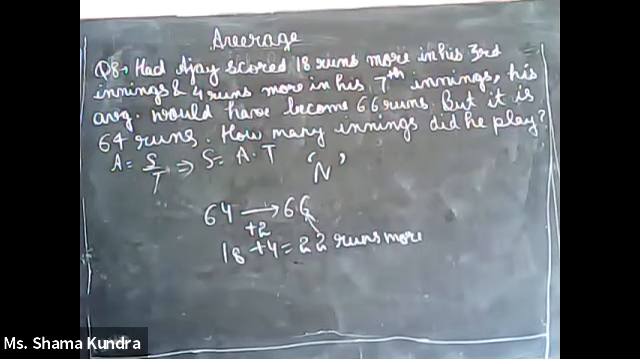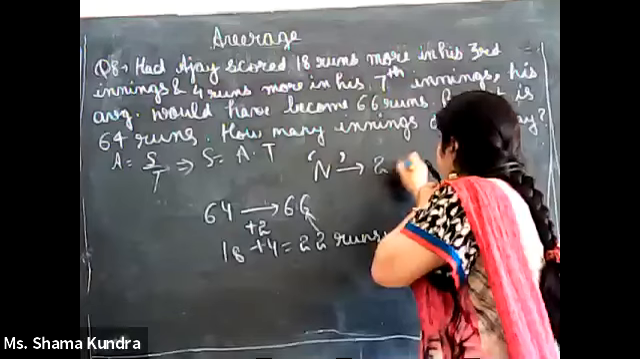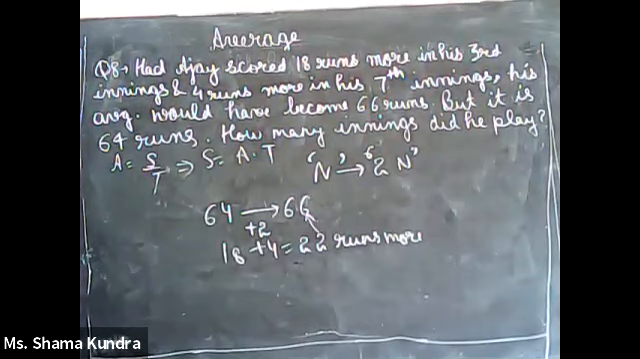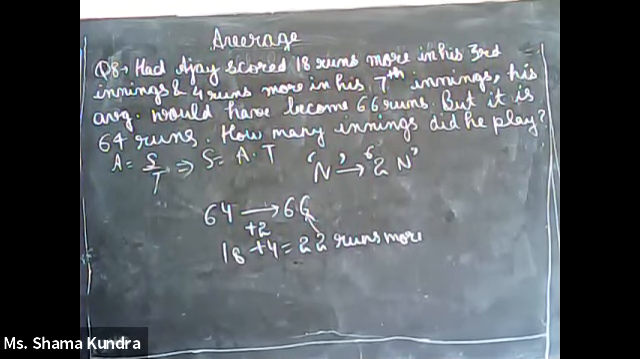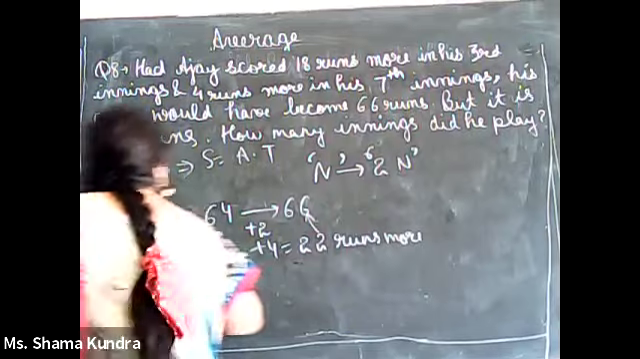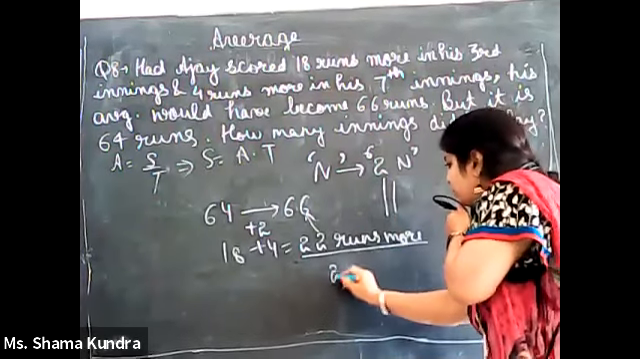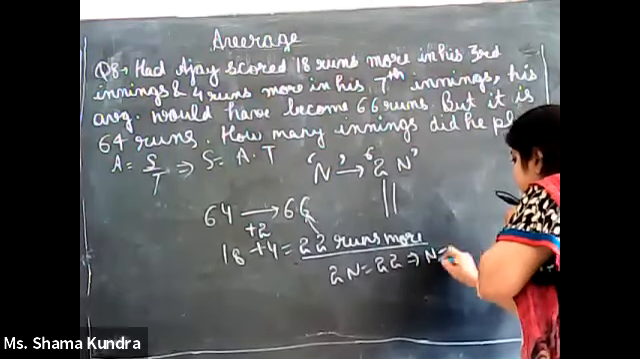So how much is the total increase? We know the number of innings is n. For each of the n innings, the increase will be 2n, because n is the number of innings. So 2n runs is the increase in the total number of runs scored. But we already know that Ajay scored 22 runs more. So 2n will be equal to 22. Implies n is 11.